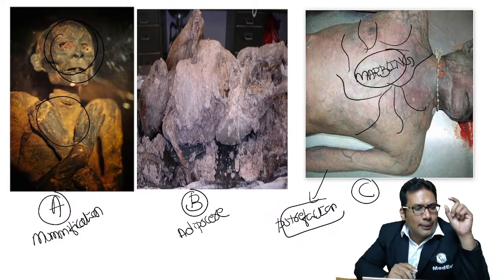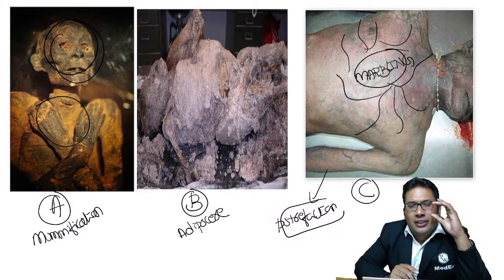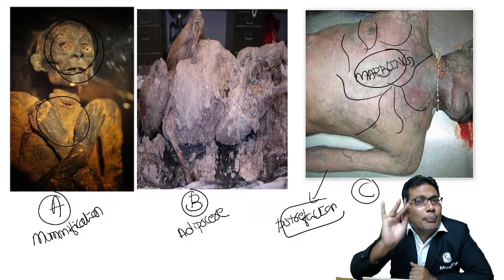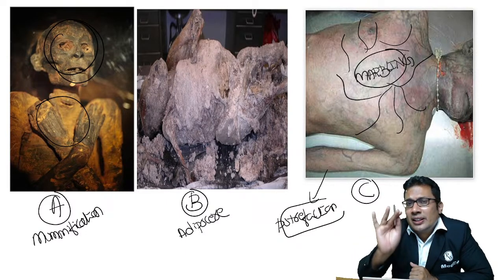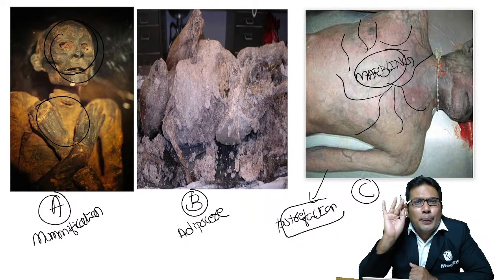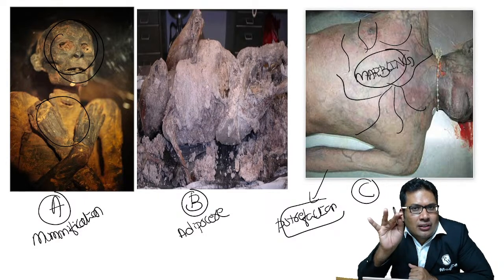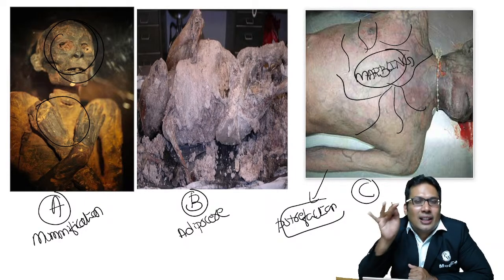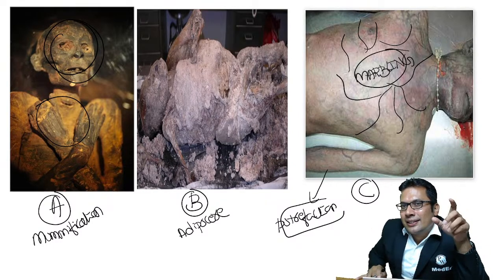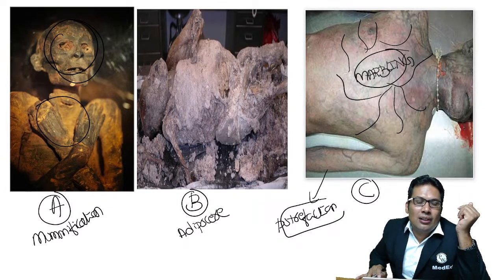The question asked in the exam: facial features are clearly visible in case of mummification. Facial features are totally distorted in case of putrefaction. In adipocere, you will see the white discoloration, also known as saponification, where fatty acids combine with calcium to form calcium salt. Smell in case of mummification is odorless, fruity smell in adipocere, and foul smelling in putrefaction.